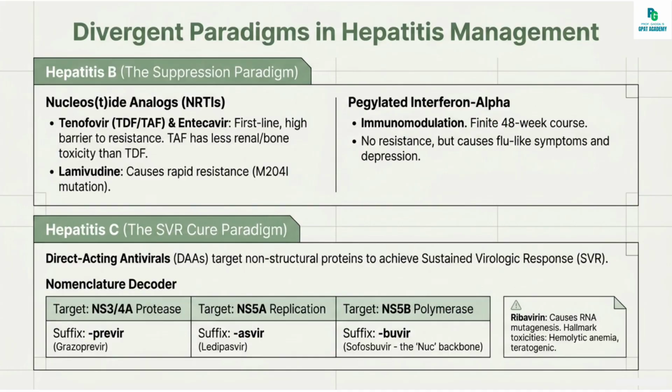The key combinations that are pan-genotypic for oral 8 to 12 weeks are Sofosbuvir and velpatasvir, which covers all genotypes, and glecaprevir and pibrentasvir, which has the 8-week course possible.